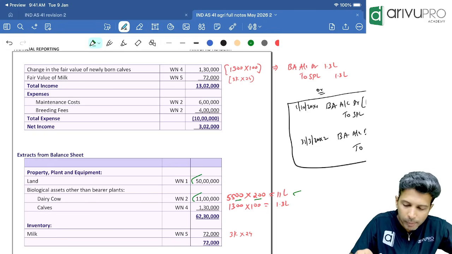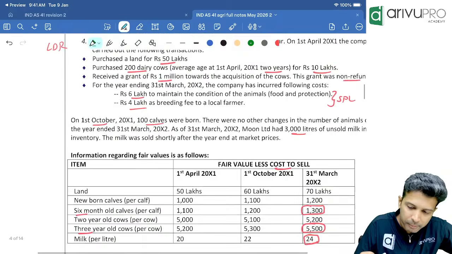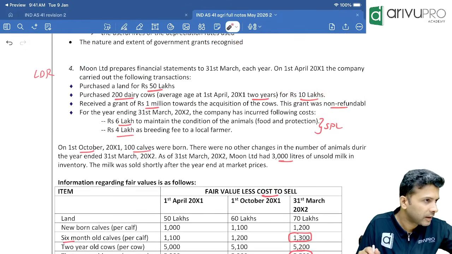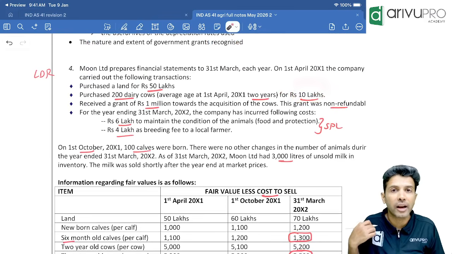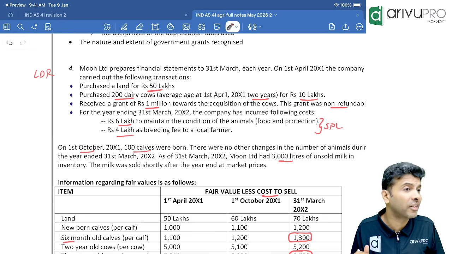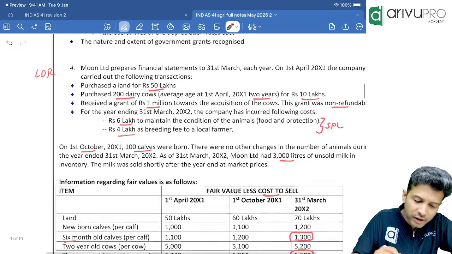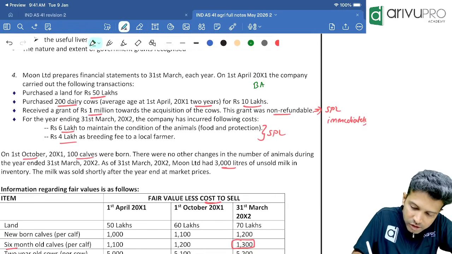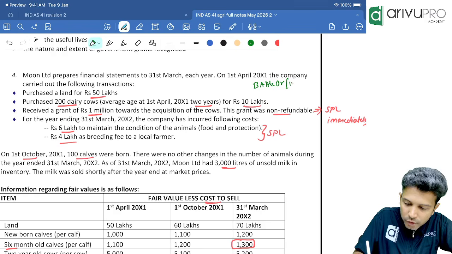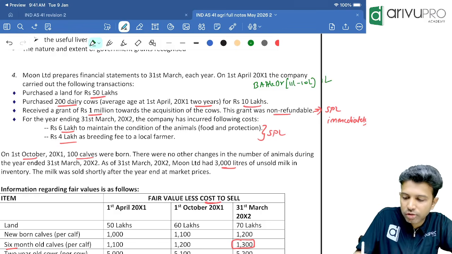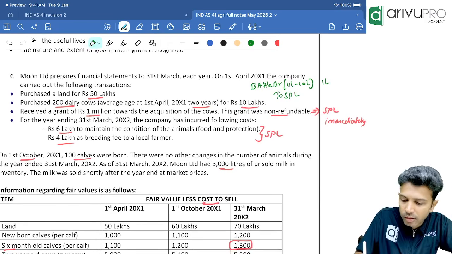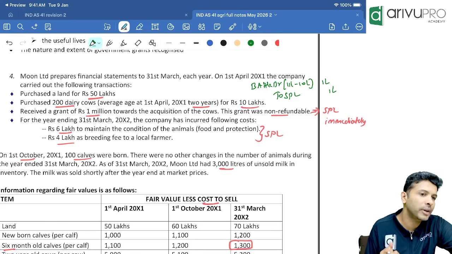But at year beginning, were we showing it as 11 lakh or 10 lakh? 10 lakh. At year beginning, we were showing it at 10. At year ending, we have to show it as 11. That means we need to pass one entry. What is the entry we'll pass? Biological assets account debit. We have to show it at 11, currently shown at 10. So biological asset we will debit by 1 lakh. It will go where? To SPL. To fair value gain, SPL.